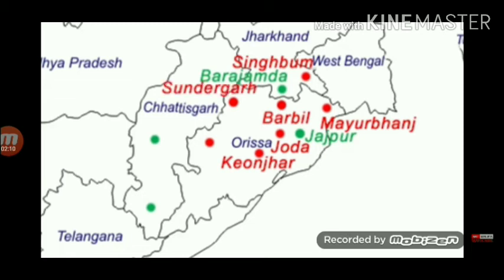Number 6, Sundargarh. It's a district in Odisha. The mines over here are closer to the Rourkela steel plant. Number 7, Gandhamardhan. It's a hilly region and it is rich in iron ore deposits. So these were all the regions in Odisha that are rich in iron ore deposits. Just have a quick glance at all of them.